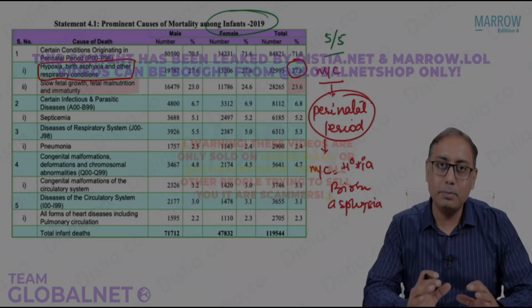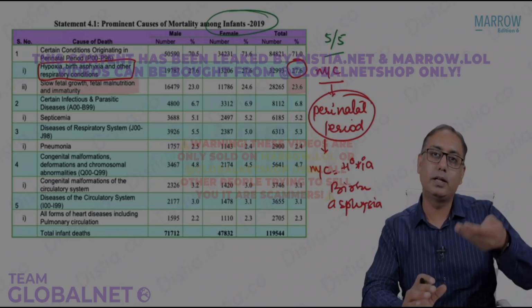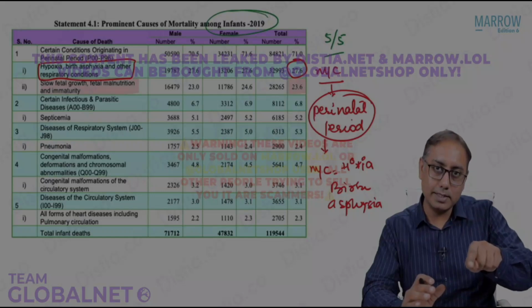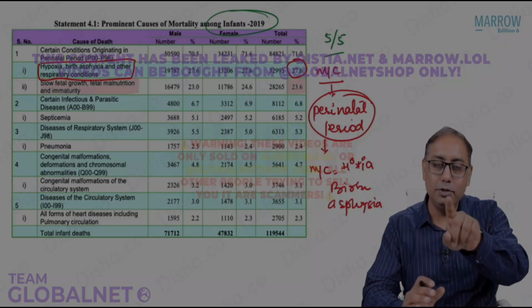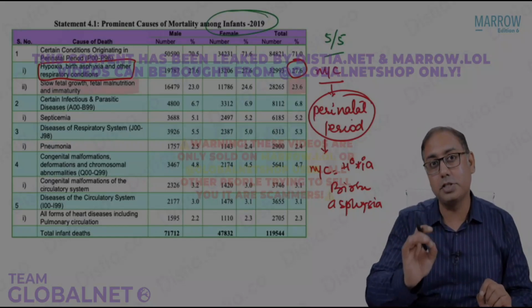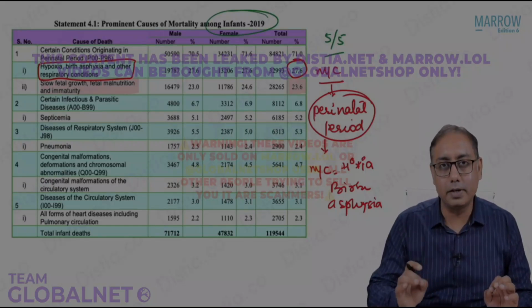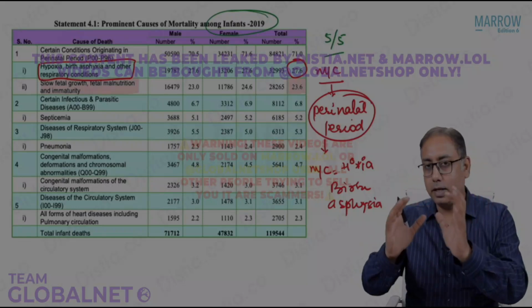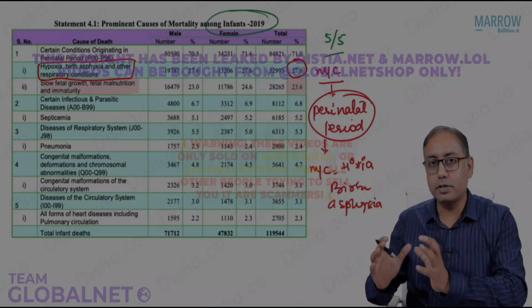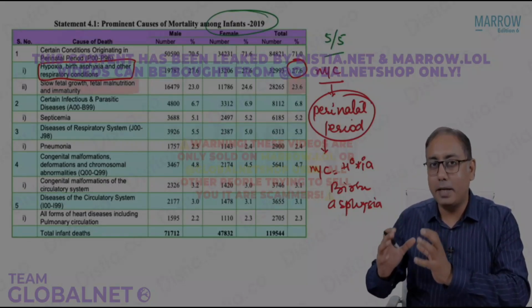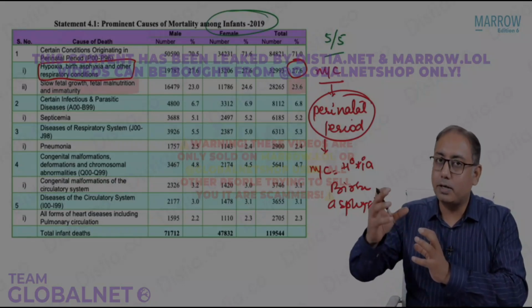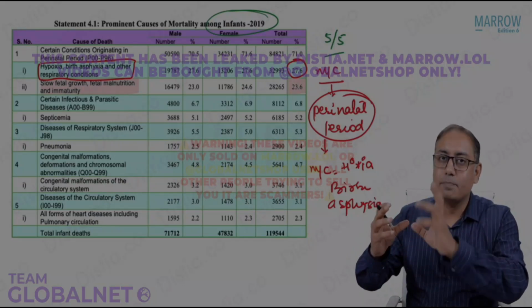Please note it is prematurity still, but more than that we have seen hypoxia. If hypoxia is there in the options, you should be marking hypoxia. That's a major change over here. That is a major change point worth considering. So first is why does an infant die in India? It is because of the causes which arise in the perinatal period. Most important is hypoxia. Second important is prematurity.